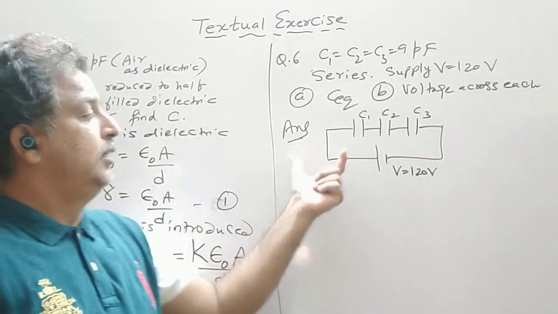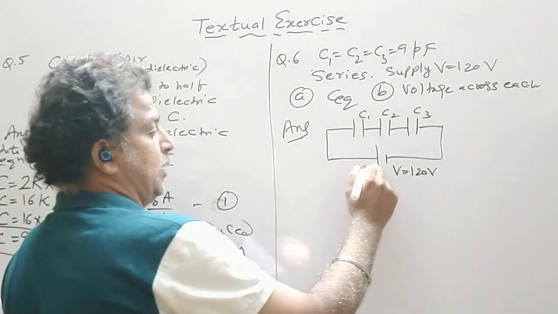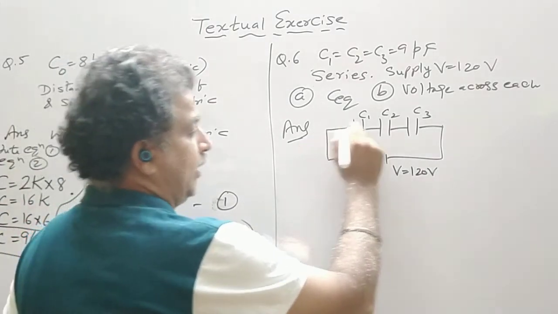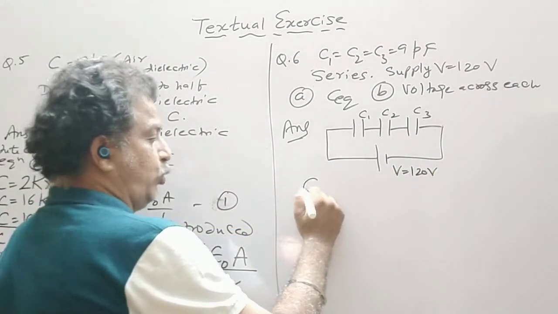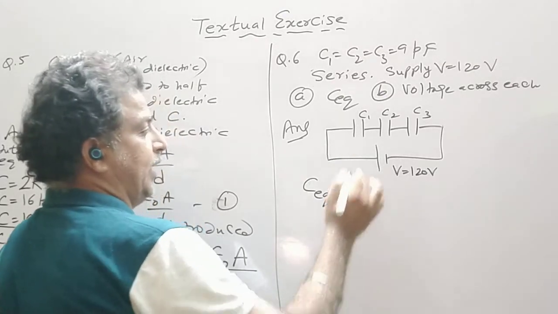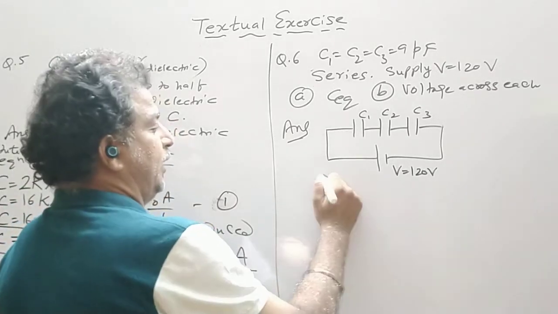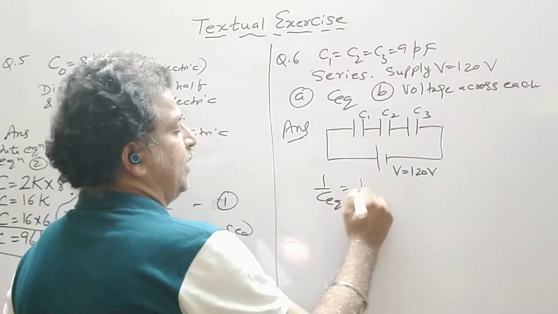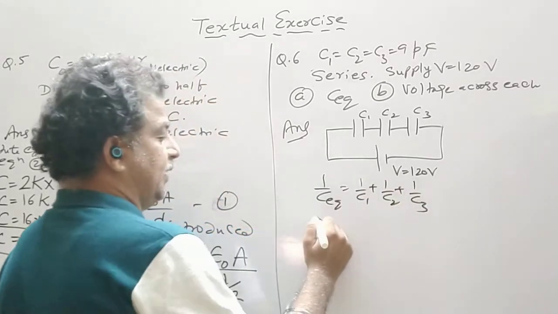We know in the series combination, we have to move from the positive terminal to the negative terminal, and there is no division of path. C equivalent, if identical, is directly C by N, or you can apply the formula 1 upon C equivalent is equal to 1 upon C1 plus 1 upon C2 plus 1 upon C3.